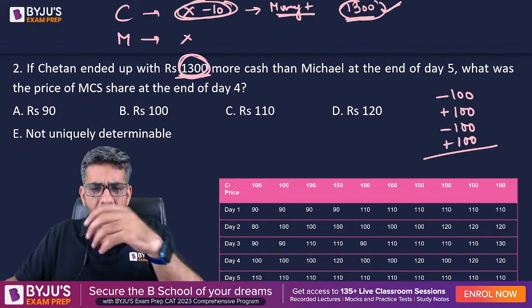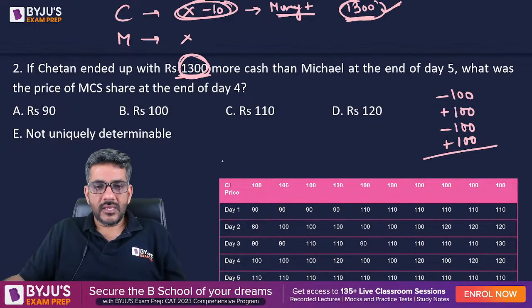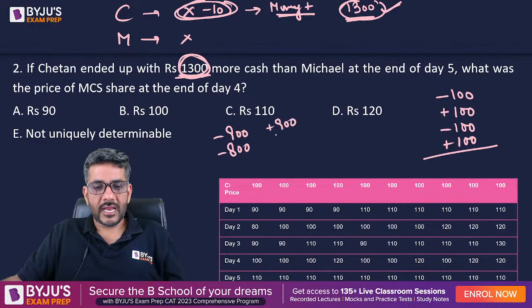How is that possible? Let me give you an idea of that. See the first case: the price went down, he will sell the shares for 900 rupees. The price went down again, he will sell the shares for 800 rupees. The price went up, he will sell the shares for 900 rupees. The price went up again, he will sell the shares for 1000 rupees.